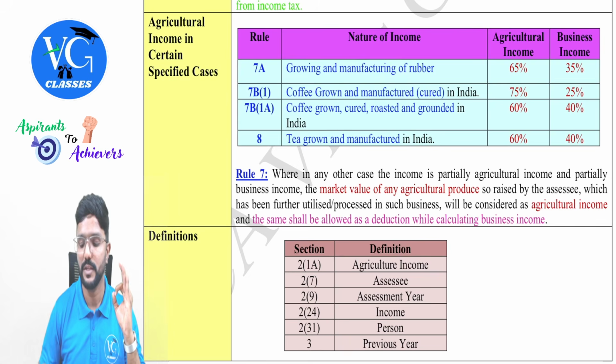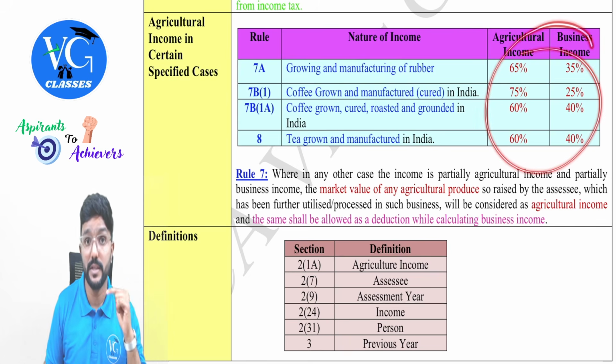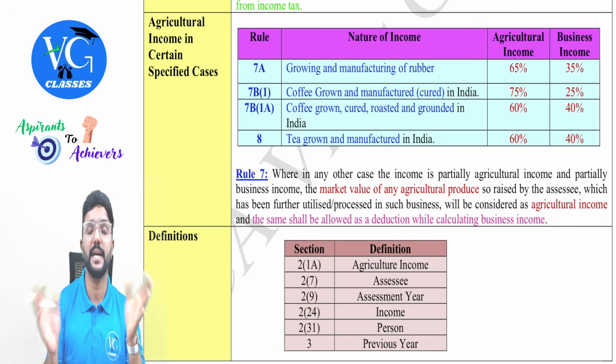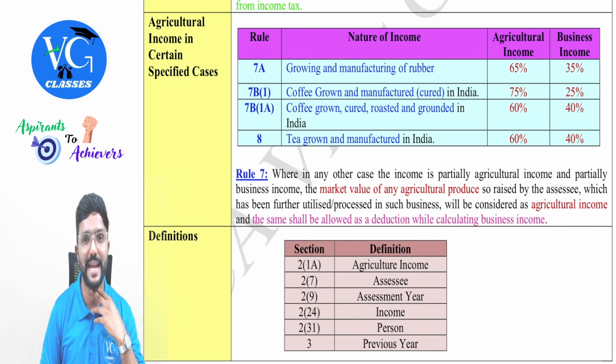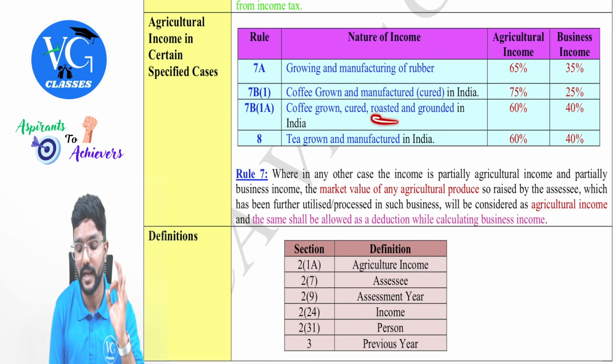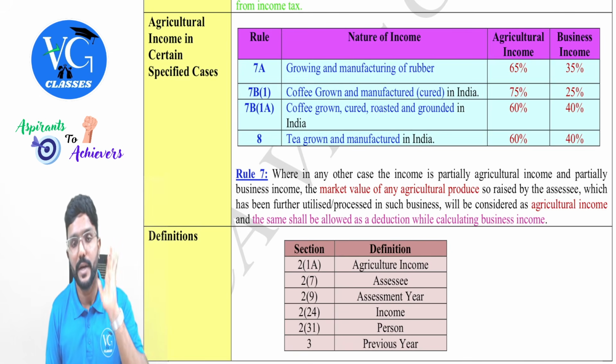When there is any question on segregating agriculture income and business income, you are supposed to know this ratio. This will not be given in the question. Please be careful. Especially for coffee, there are chances that you might get confused. This is the additional part here. Got it?